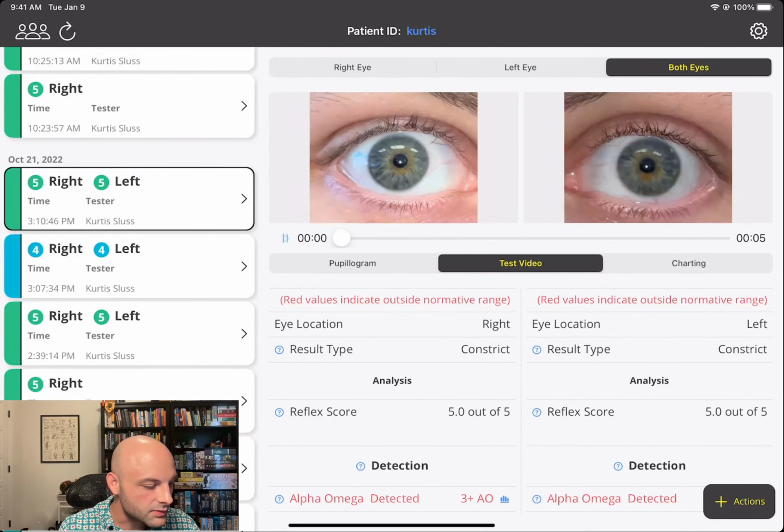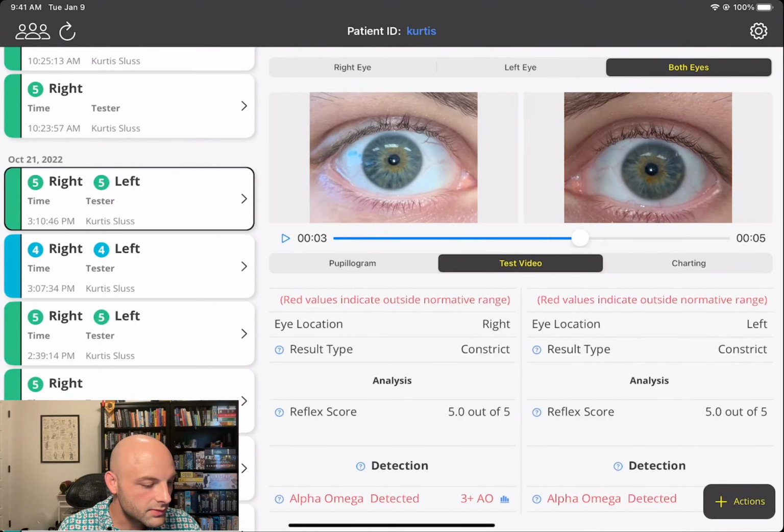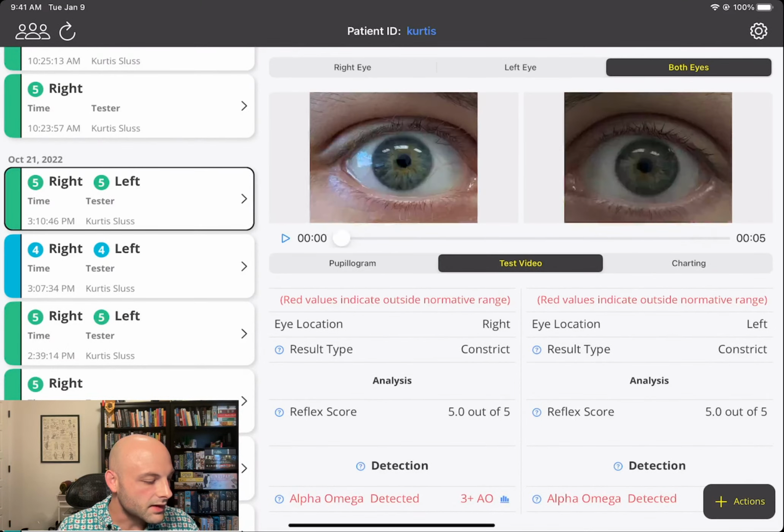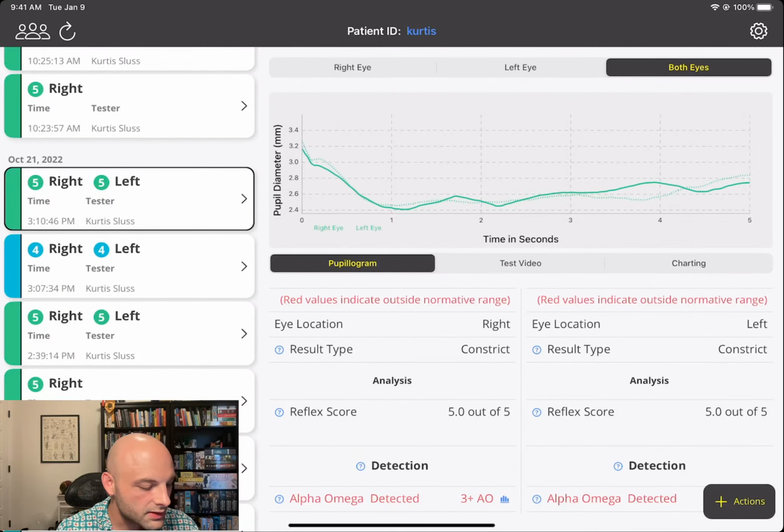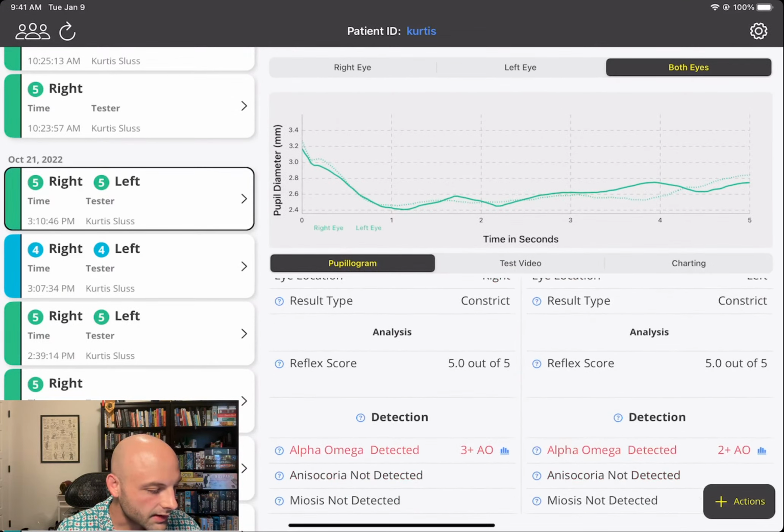You can replay these as much as you want. You can scrub between them if you'd like to start anywhere. And this gives you a good quality control check. So let's go back to the pupilogram, take a look at the data, and scroll on down.